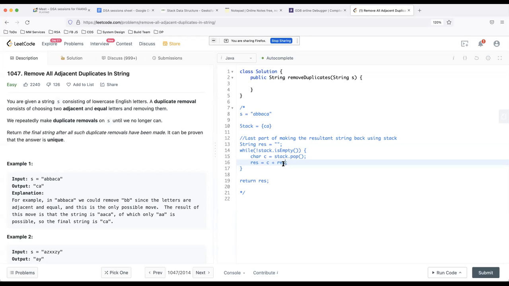It is going to create a new placeholder in the memory, copy C into it, and then copy all the characters from the previous value of result into this new memory location one by one, and then reassign the reference called result to the new memory cell, and the older memory cell will be eligible for garbage collection.